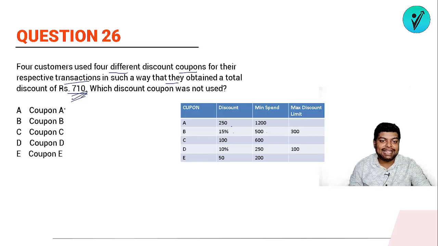So first of all, let's see कि what is the maximum limit of discount one can avail in these offers. तो यहाँ से maximum discount कितना मिलेगा? 250 rupees का. The maximum discount here is 300. The maximum discount here is 100. The maximum discount here is 100 and the maximum discount here is 50. So 250 and 50 will be 300. This 300 and 300 is 600, 700 and 800. If I'll be using all the discounts, okay, the maximum discount I can avail is 800 rupees.